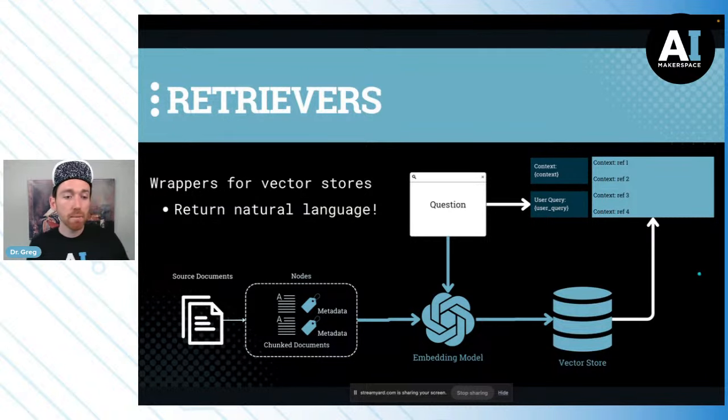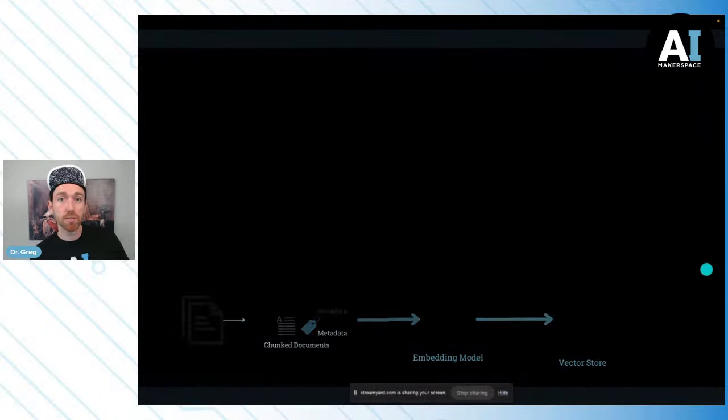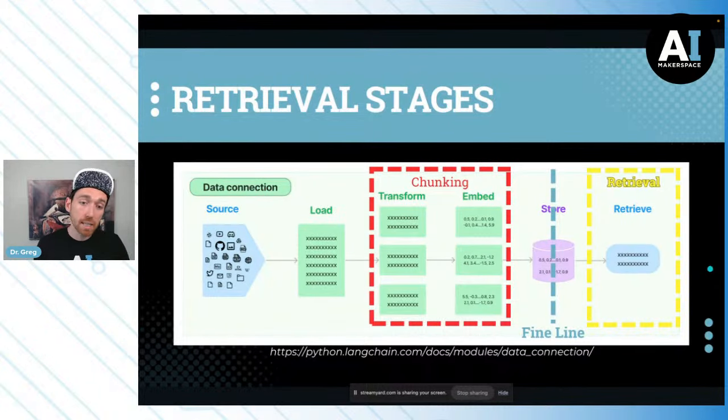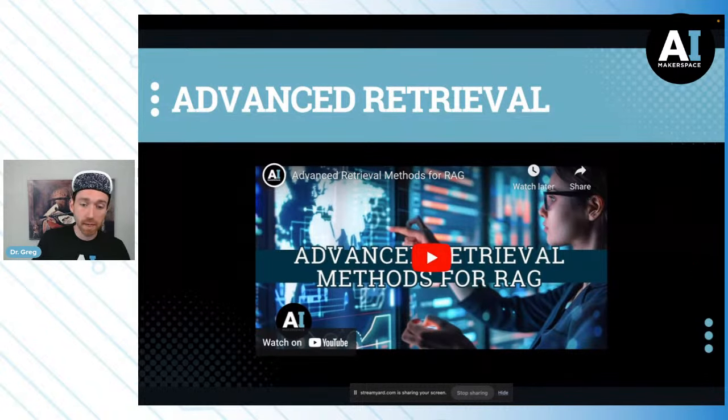And so when we think about the way this is split up, there is the chunking and then there's the retrieval. And we want to optimize both of these. It's hard to find perfect ways to visualize this, but we talked last week, if you joined us for advanced retrieval, about the fine line between chunking and retrieval existing at about the vector store. This is where we're going to dive in today. For more on that, check out our advanced retrieval video from last week.